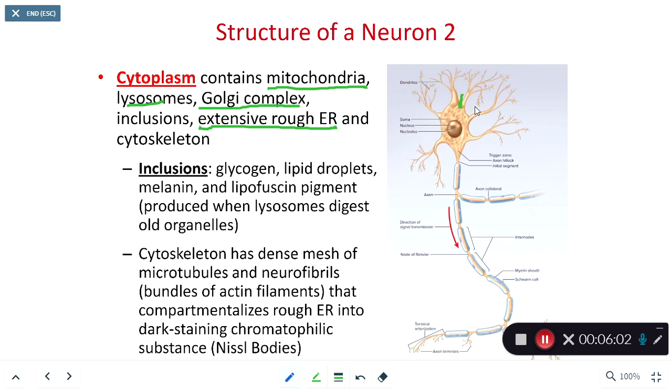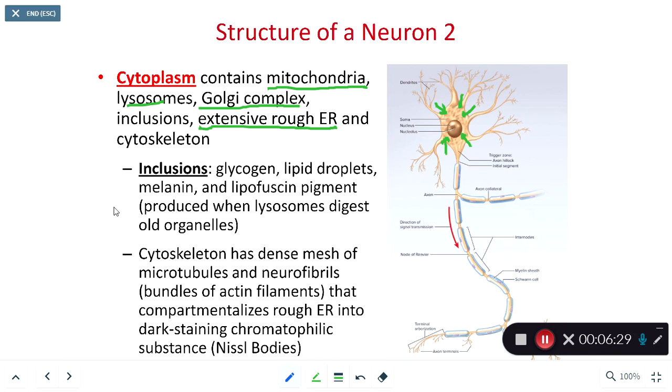You probably have to squint your eyes and zoom in close if you're looking at a cell phone screen right now. You can see darker regions within the cytoplasm. Those darker regions represent a lot of rough ER. And it's very dark because it's going to have a high concentration of ribosomes synthesizing many different proteins that are going to be associated with neurotransmitters.